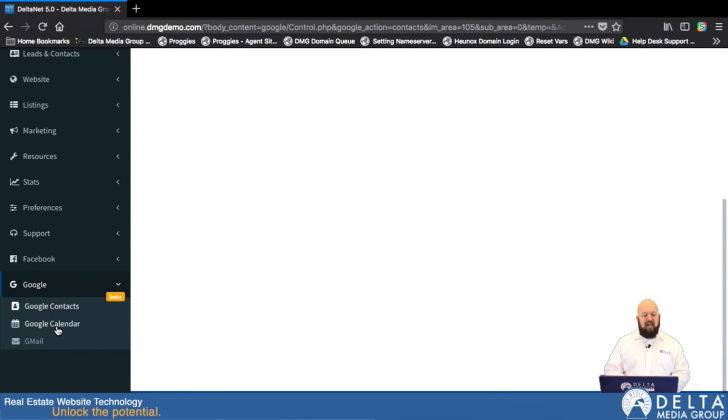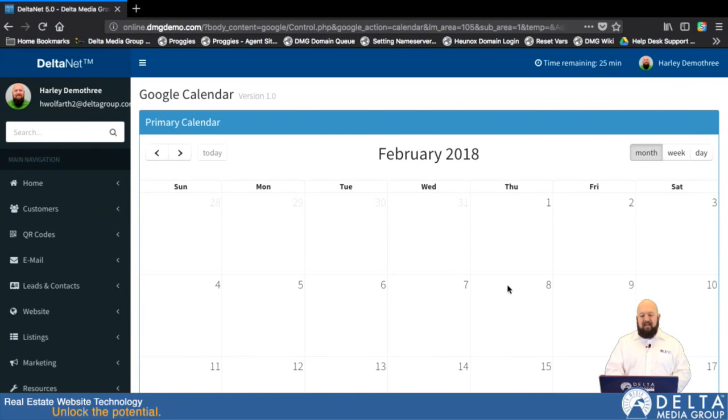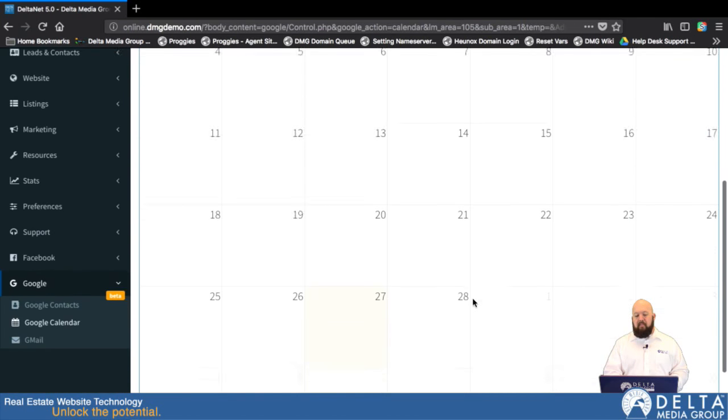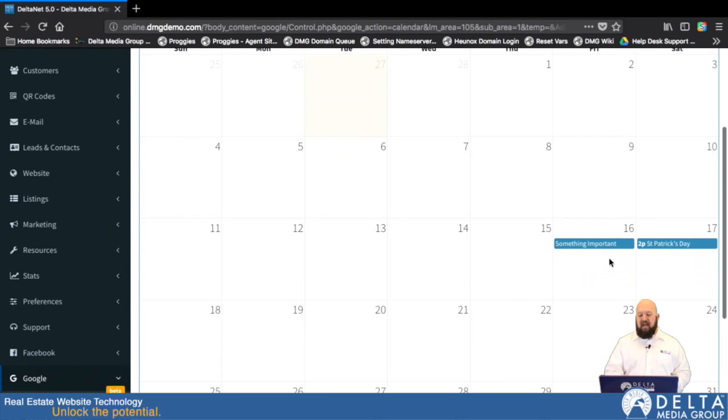We also have Google Calendar. So I'll click on Google Calendar, and a similar looking screen, activate Google Calendar. And there you go. Since we've already authorized the app when we set up the contact sync, it just hooks them up. So now here is what my Google Calendar looks like. And you can see I added a couple of events. These events are actually from my Google Calendar. I added these to this account ahead of time.